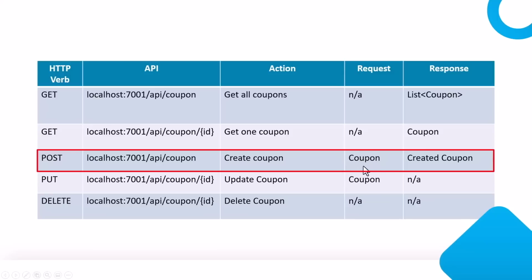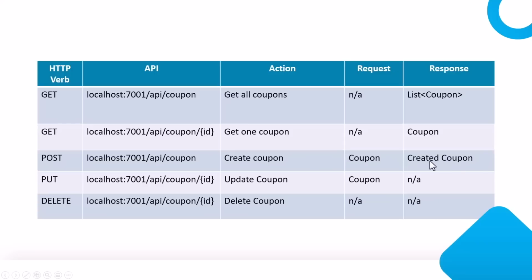So API will create that coupon when it receives the request, and in the response, it could send the created coupon or a route to that created coupon. Now, if everything here does not make sense right now, do not worry. I am just giving you a basic idea of API and its action.